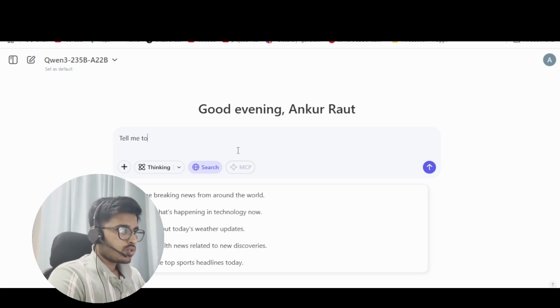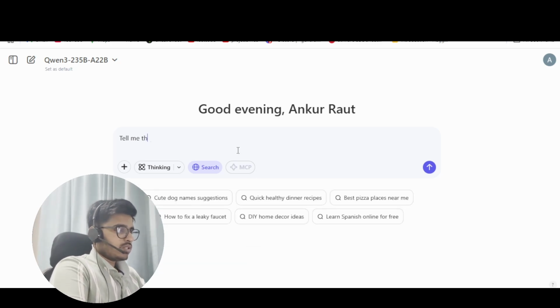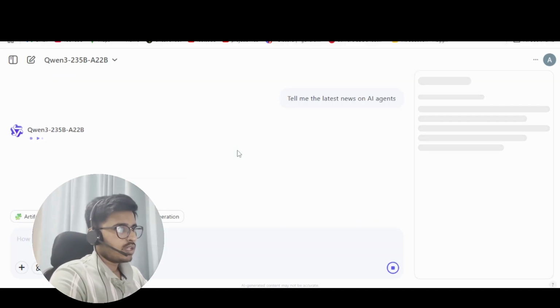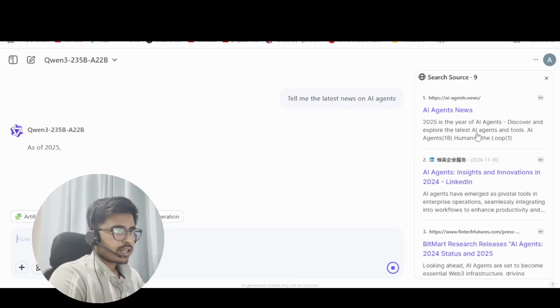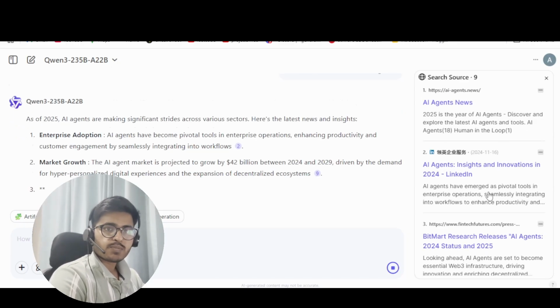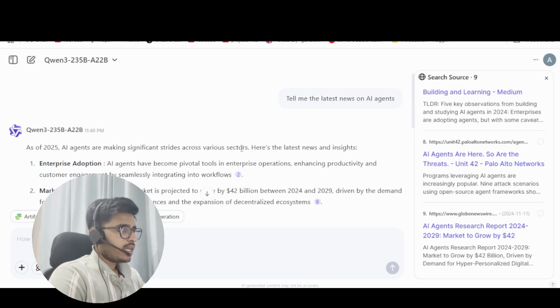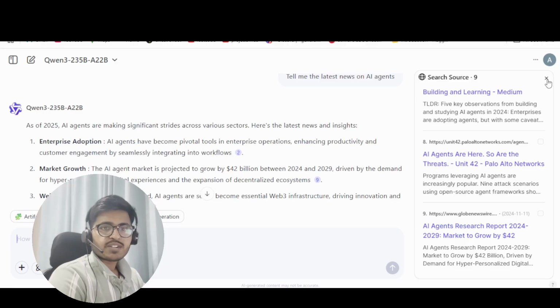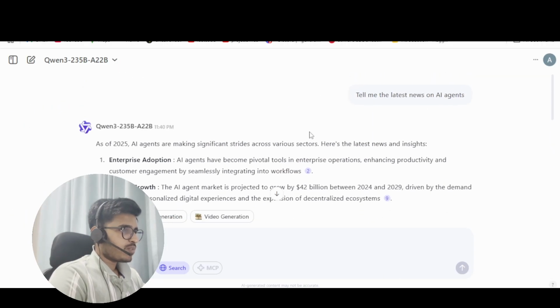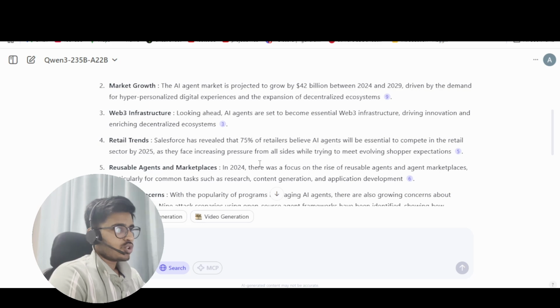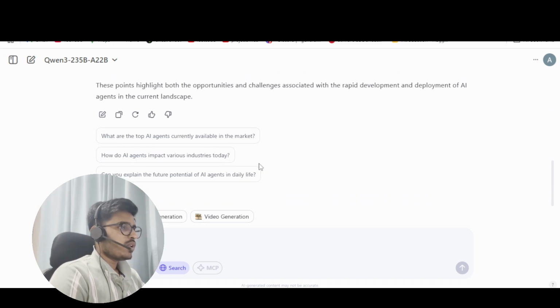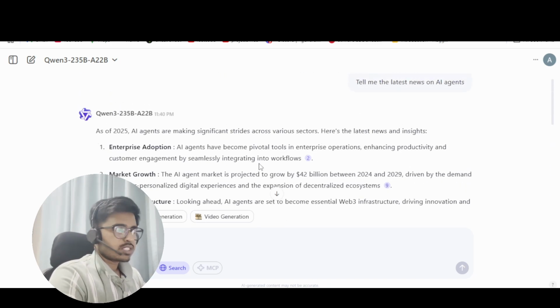I can get the latest news, like tell me the latest news on AI agents, let's say. If you see here on the right hand side, you'll be seeing all the news items that it has picked up, and it is going through each and every one. It is literally like a newsletter that we get, every weekly newsletter. So it is actually going through all these things and coming up with the summarized version of the news. So this is also quite powerful, I must say.